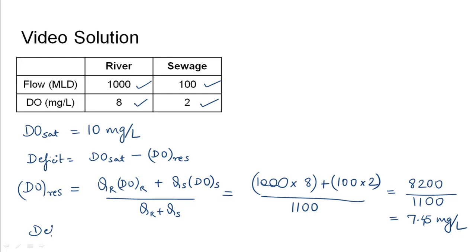So the deficit would be 10 minus 7.45, which is around 2.55 mg per liter. We can leave the result as it is, as the question asks us to round it off to 2 decimal places.